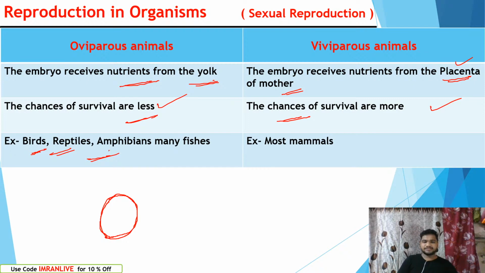Birds, reptiles, fishes lay eggs. And most mammals, the majority of mammals, give birth to young ones, right? And reptiles, birds, amphibians give birth to eggs. The egg hatches, the new baby will come outside. Hope this is clear for everyone, right?